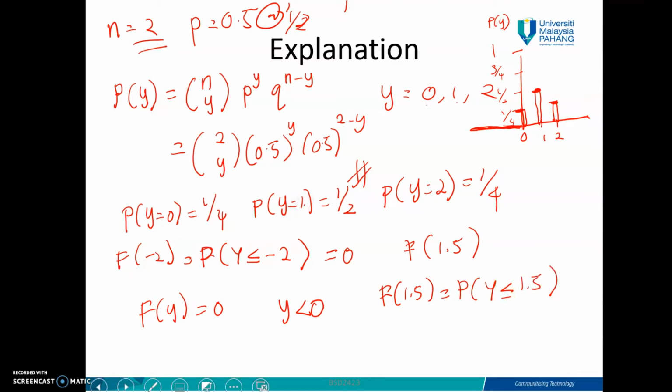So based on here, you have p(Y equal to 0) plus p(Y equal to 1). So basically you will get 1 over 4 plus 1 over 2. So you get 3 over 4.